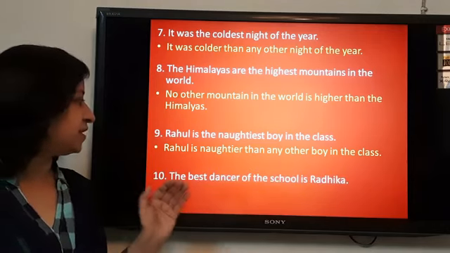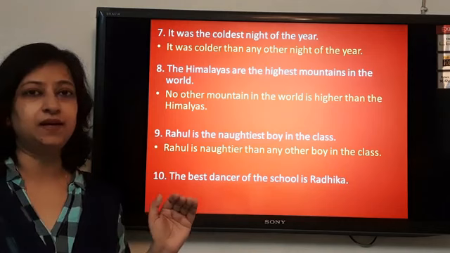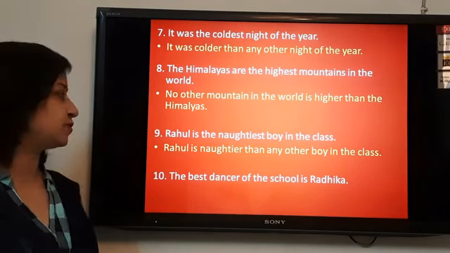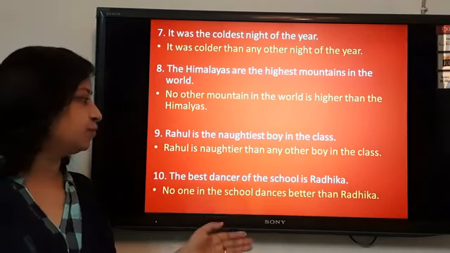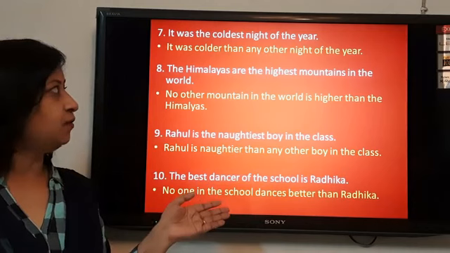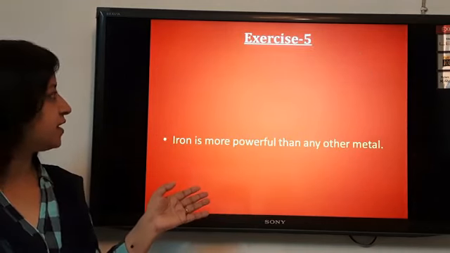Last sentence, the best dancer of the school is Radhika. At one side Radhika and at the other side any other dancer of the school. No one in the school dances better than Radhika. Now, we'll move on to the next exercise.